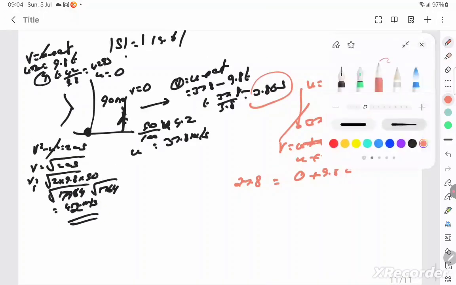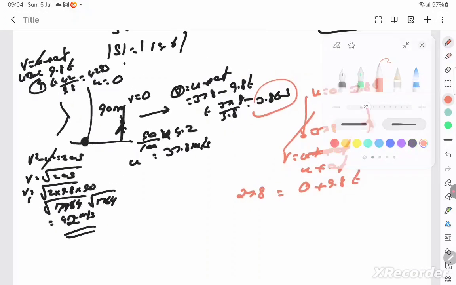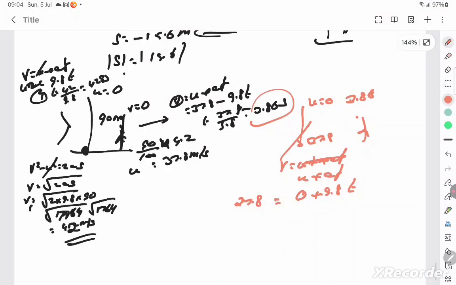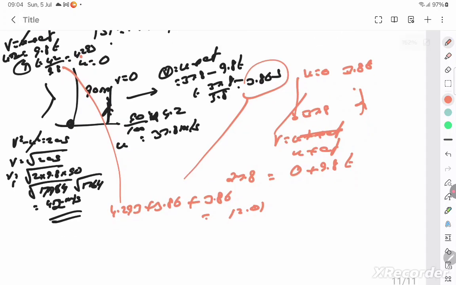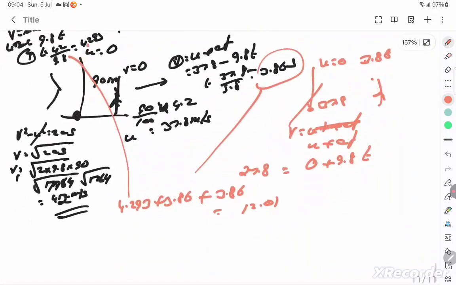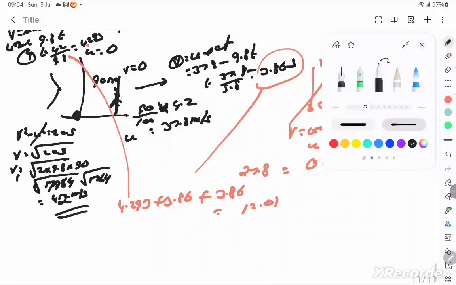So you know the time for the first journey is 4.293. Time for the second journey is 3.86. Time for the third journey is 3.86. When you add all this, it will exceed 12. I think it gets 12.01. So this is enough to calculate, and we can draw the graph.